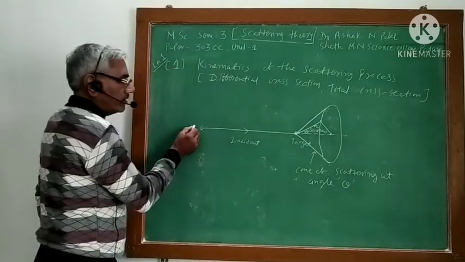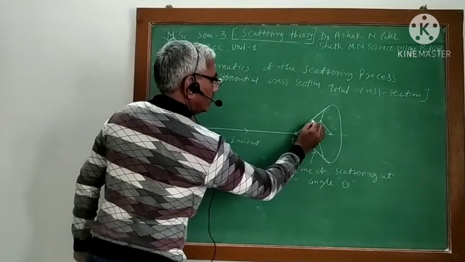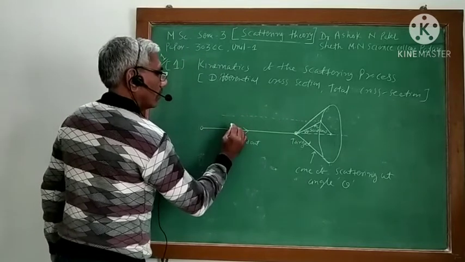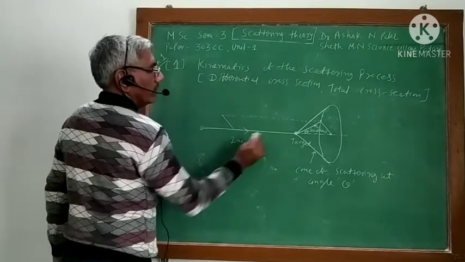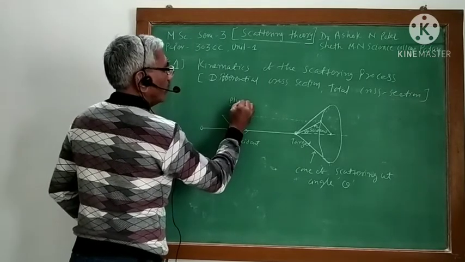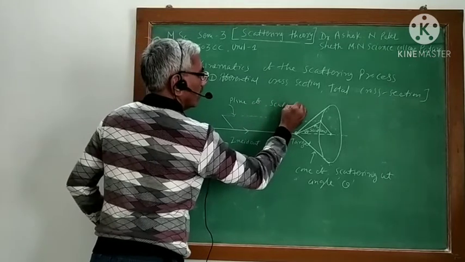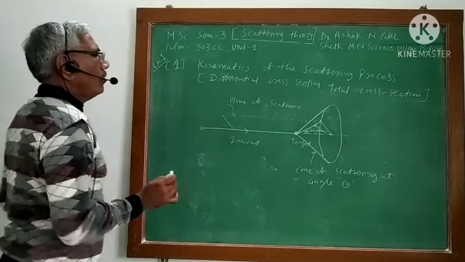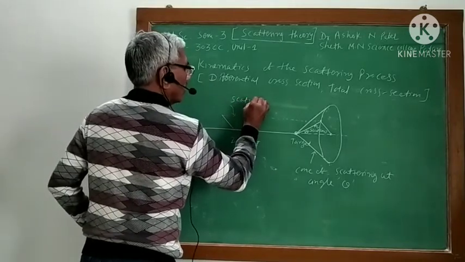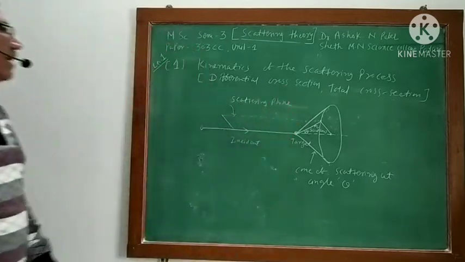So now the incident particle is scattered by angle theta, and then this will become your plane of scattering, or you can say scattering plane. It is a scattering plane.